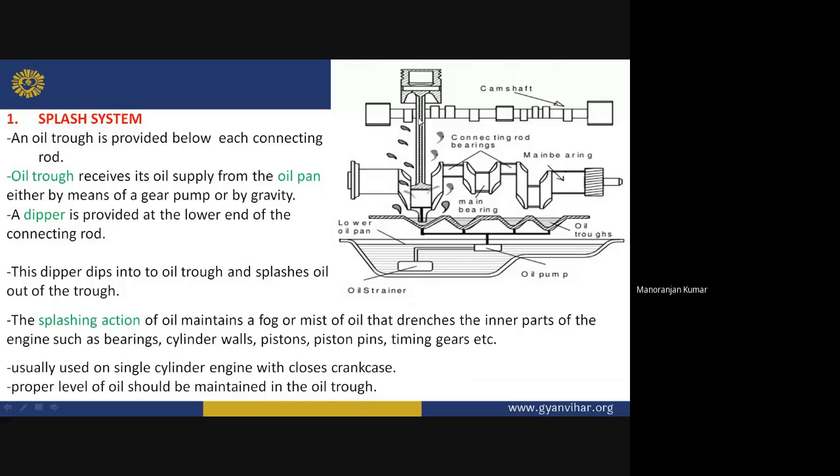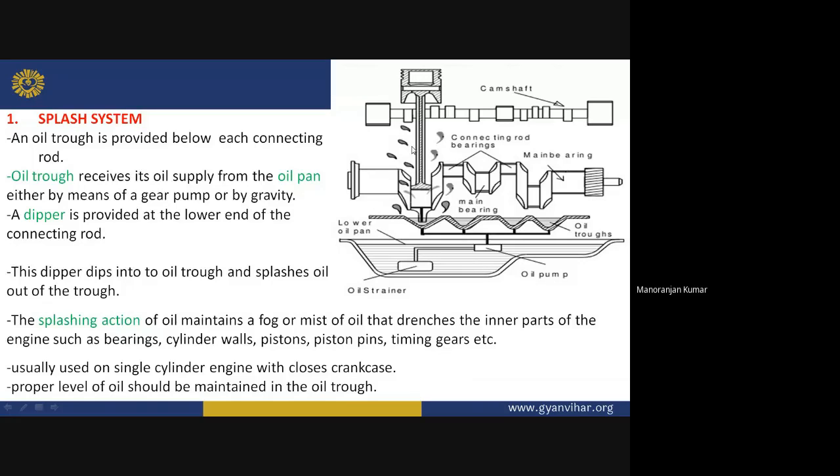Okay, because this piston is moving in reciprocating motion up and down. So when it is coming down, this dipper splashes oil from the oil trough, and when it splashes, this splashing action of oil maintains a fog or mist of the oil.